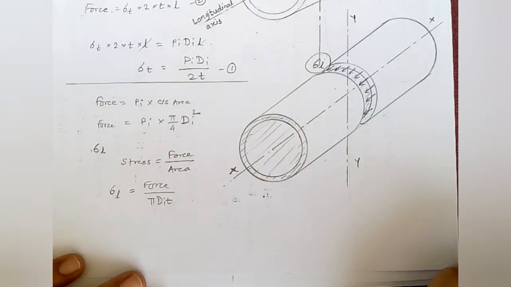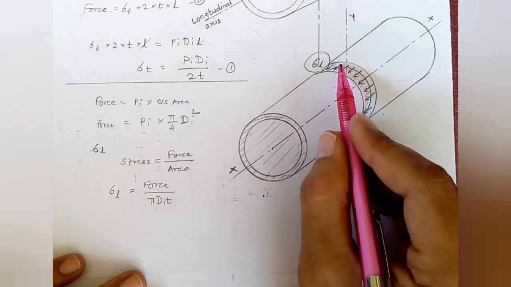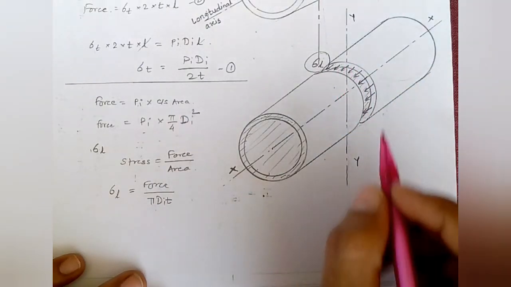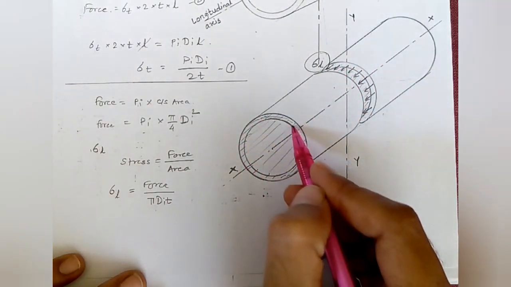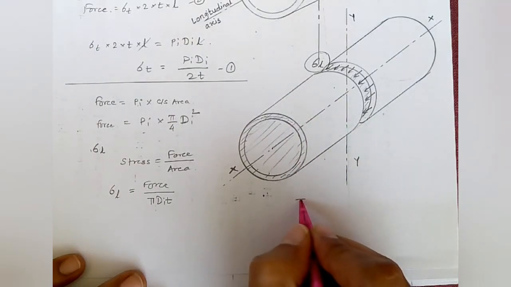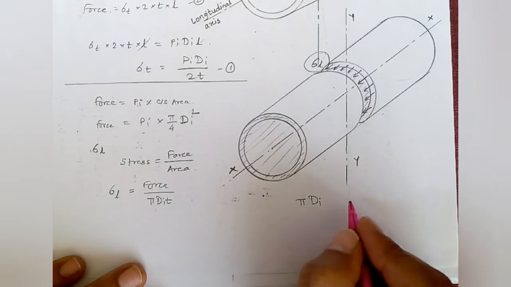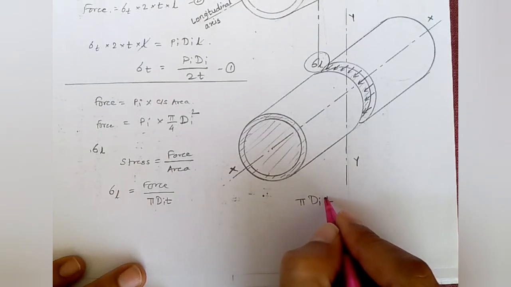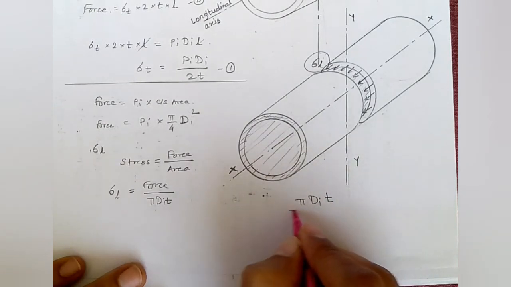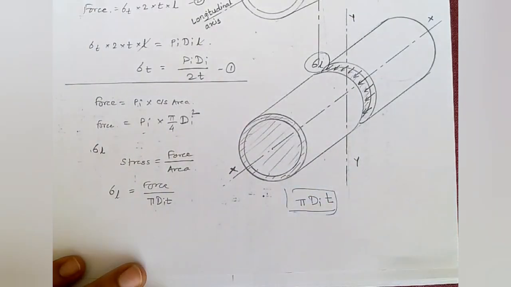How is it pi di into t? If I consider the circumference, the circumference of this circle will be pi into di, and whose thickness is t. So its area, the resisting area, is pi di into t.